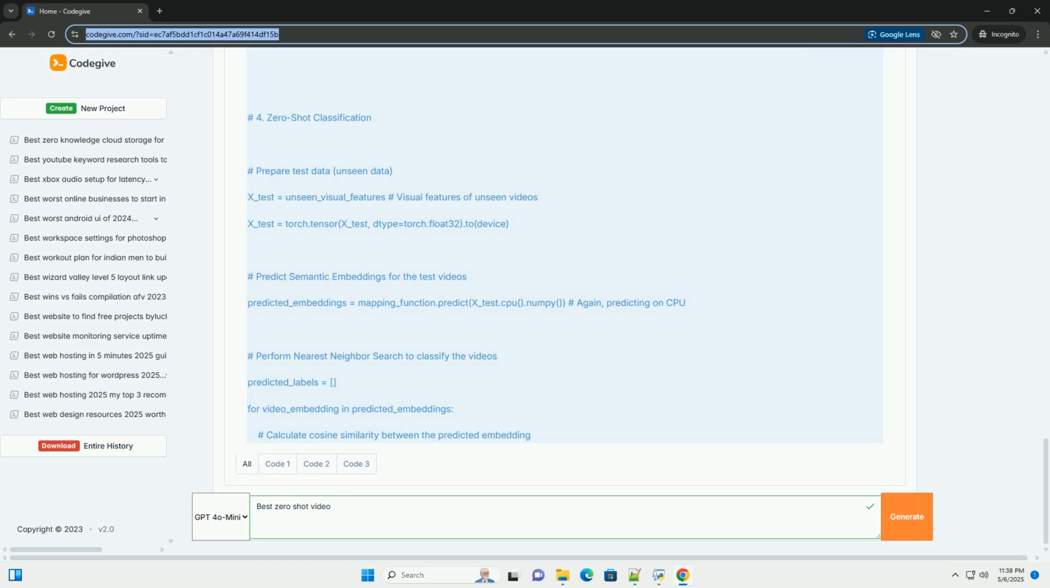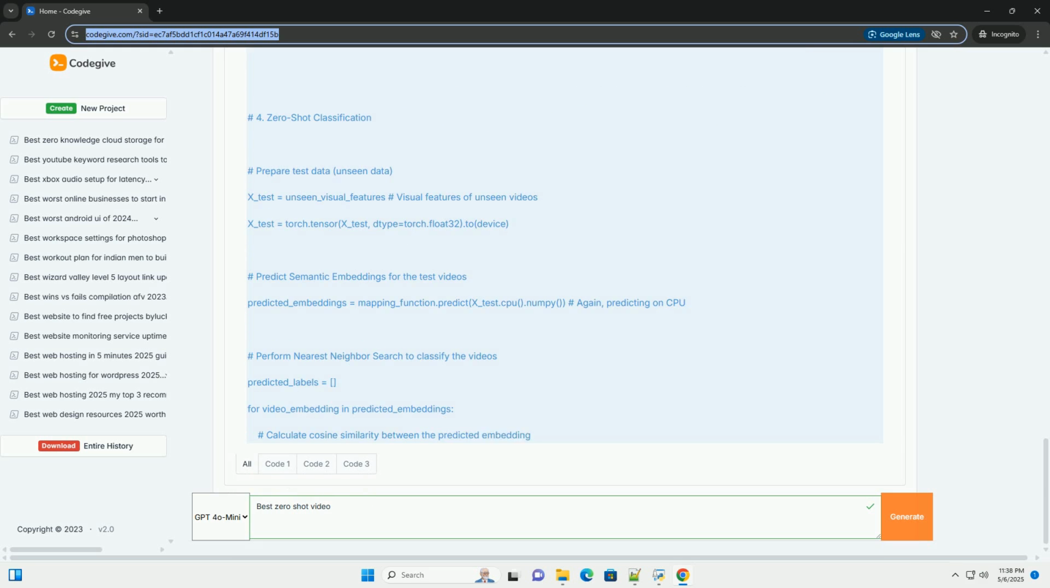4. Advanced techniques and considerations. Attention mechanisms. Incorporating attention mechanisms can help the model focus on the most relevant parts of the visual features when predicting the semantic embedding. Graph neural networks, GNNs. If you have a knowledge graph representing the relationships between your classes, you can use GNNs to refine the semantic embeddings or to learn a more sophisticated mapping function.